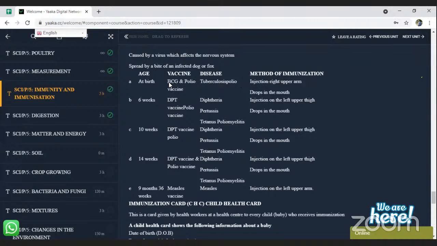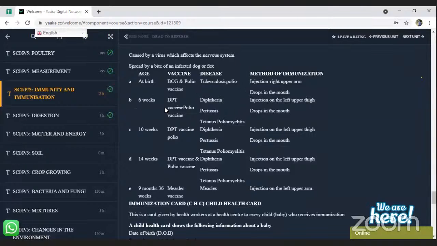These vaccines are two. We have BCG vaccine and then polio vaccine. They are given at birth. Then how are they administered is through injection on the upper arm and then drops into the mouth. For a case of polio, it is drops into the mouth. Then for a case of BCG, it is injection on the right upper arm.